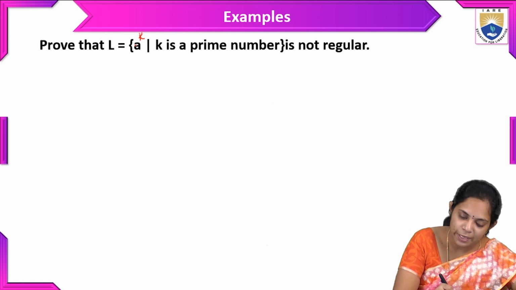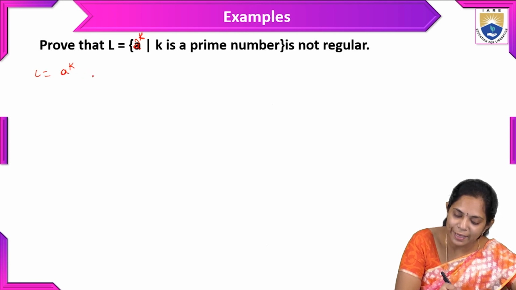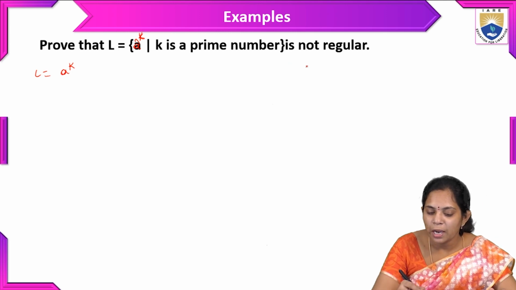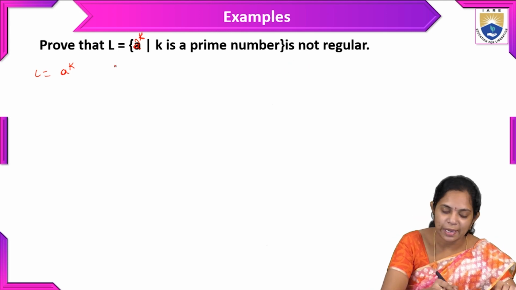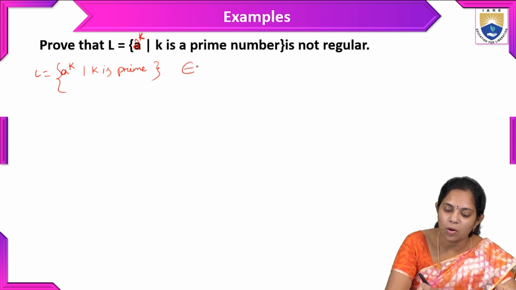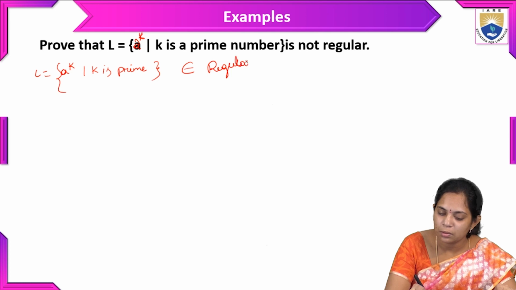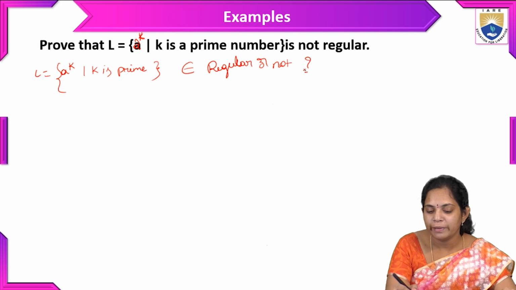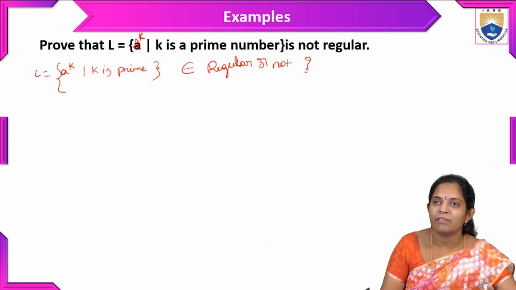So let us write L equal to a power k, where k is a prime number, and here we have to prove whether this language is regular or not.